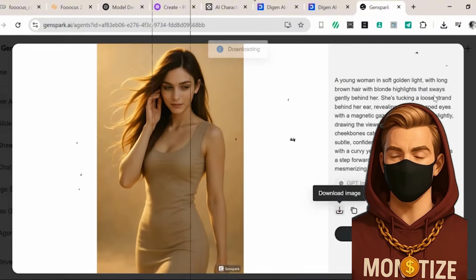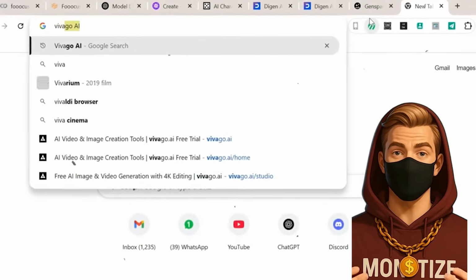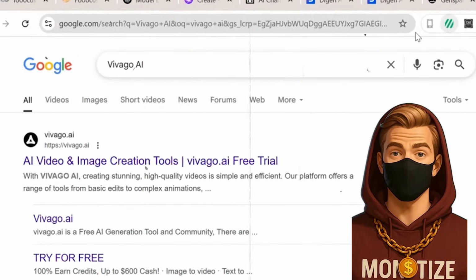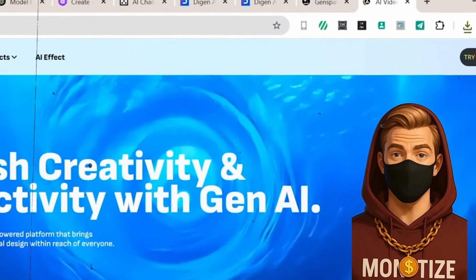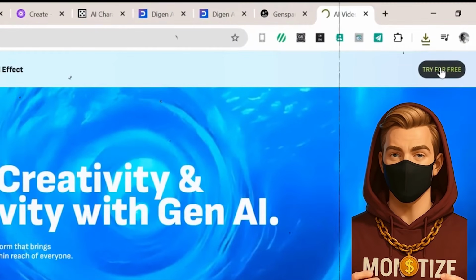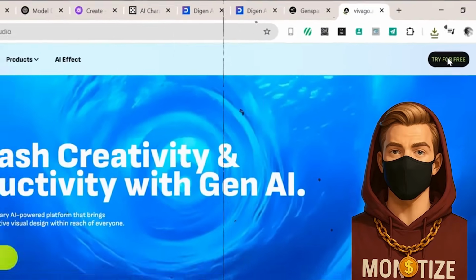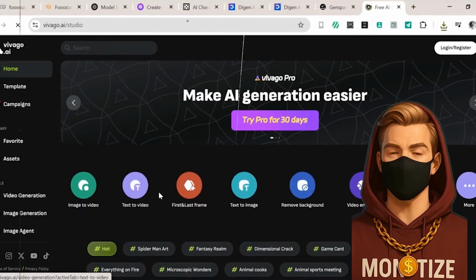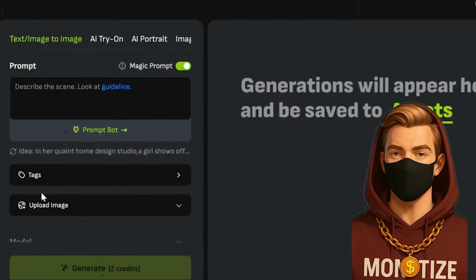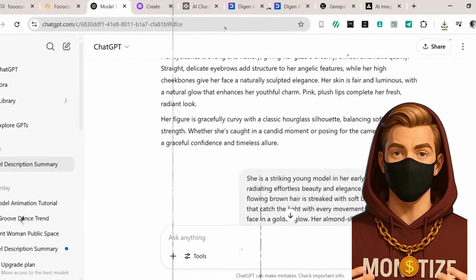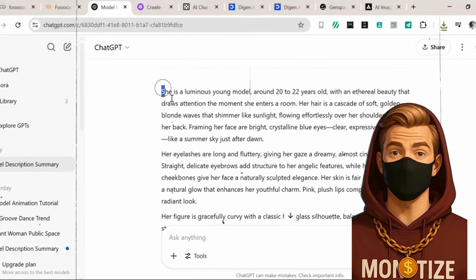Then there's Vivago. Vivago's a bit more ambitious. It wants to be your full creative suite. Text to image? Check. Text to video? Yup. Even image to video if you're feeling bold. You can add transitions, tweak lighting, and experiment with different themes. But fair warning, its interface can feel like you accidentally opened Photoshop and Blender at the same time. Definitely a learning curve here.